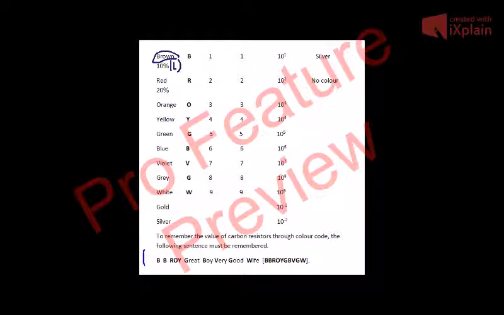Then number A is 1, number B is 1, and the multiplier is 10 raised to power 1. Then there is silver, and for silver the tolerance is 10%. Similarly, this 10% is not for brown, it is just for silver. You can write it here, 10% is for silver, and 5% is for